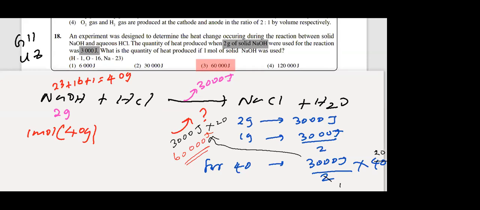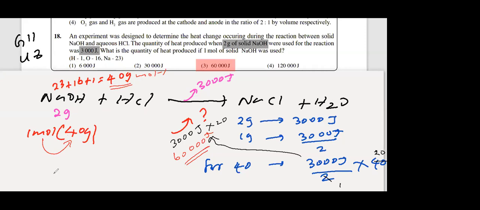Anyone still copying down? Shall I erase this? Those who are still copying down, please raise your hand. 2 grams 3000, therefore 40 grams. I converted 1 mole into grams. How to convert mole into gram? Molar mass of sodium hydroxide is 40 grams per mole. That's how you do it. 1 mole equals 40 grams. 40 grams per mole means 1 mole equals 40 grams. Right. You get the total.